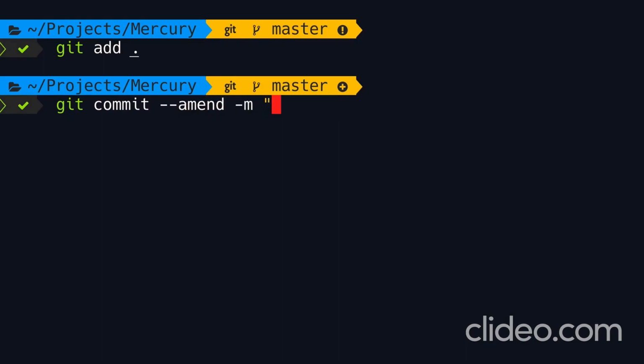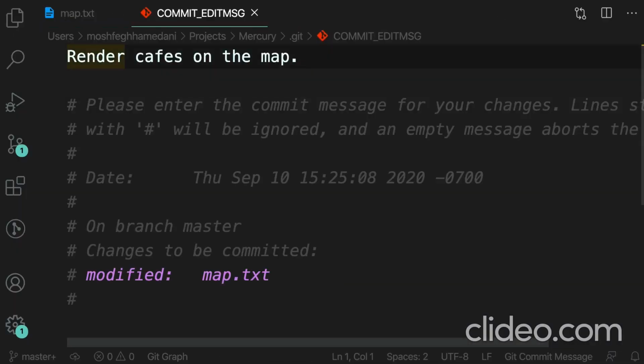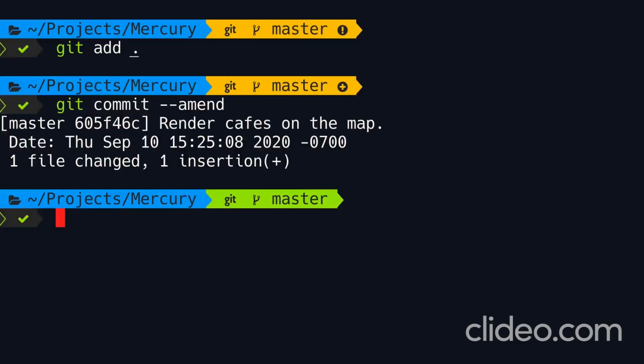We can supply a new message, or we can just hit enter and accept the previous message. I'm happy with the message, so let's close this. Back in the terminal, our last commit is amended. Just remember, we didn't really modify the last commit because, as I told you before, commits in Git are immutable. So even though on the surface we amended the last commit, Git actually created a new commit, okay?